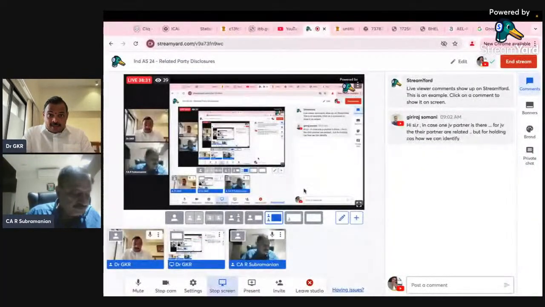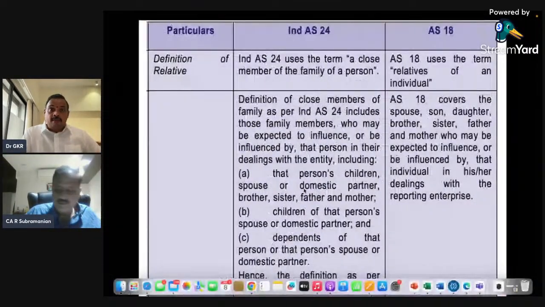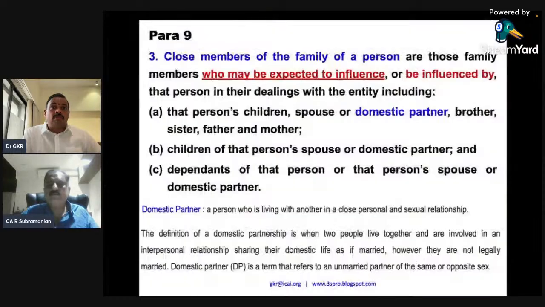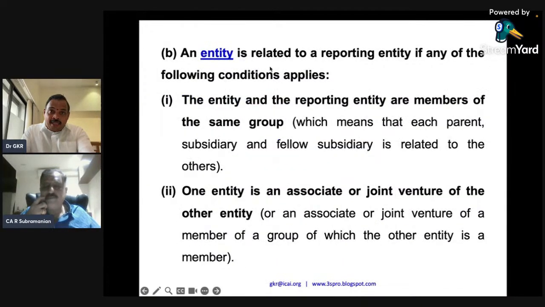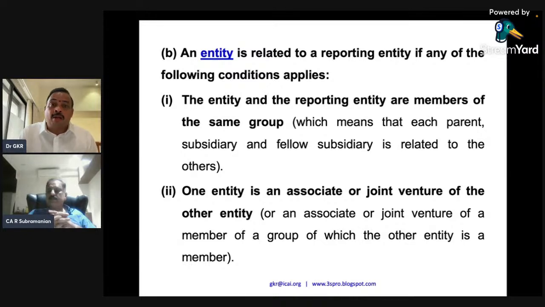This is very important. See, actually, now only we are going into the subject. Because they give 8 subcategories with respect to related party. There I will now go into some of the interesting categories. If you look at the meaning, please look at this. This is an entity related to a reporting entity. So there are 8 types of subcategories, and one by one, I'll try to bring them before you.